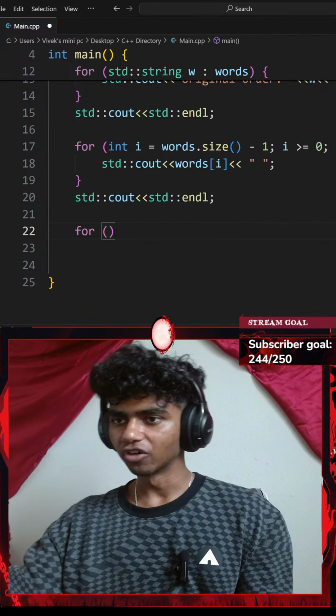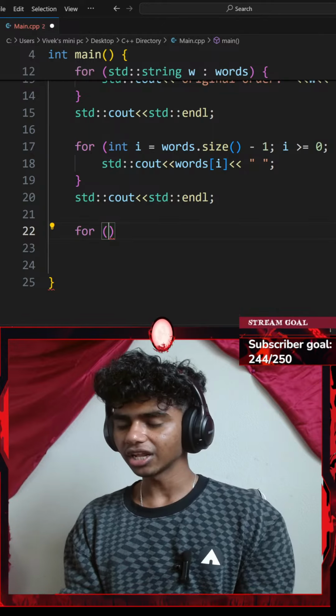Okay, let's go with for a pair of parentheses. So, I actually think this is going to need a nested for loop.